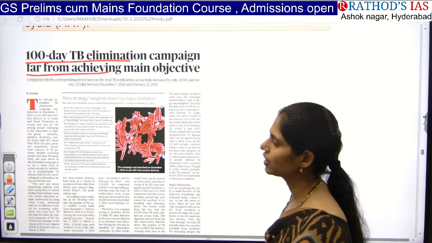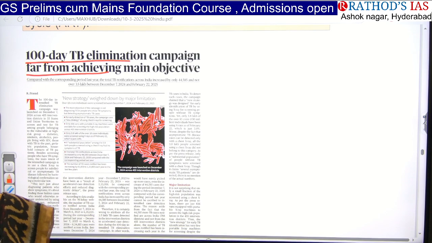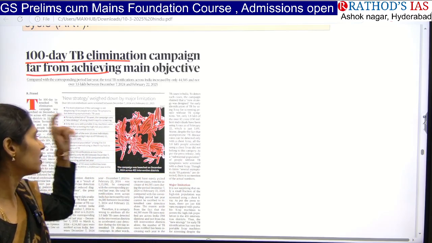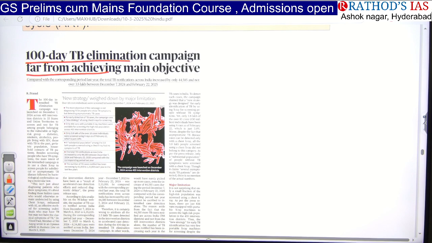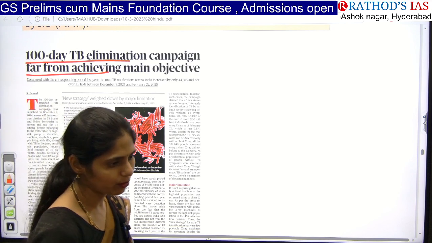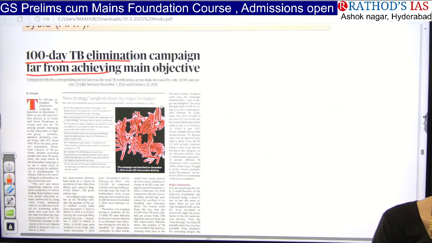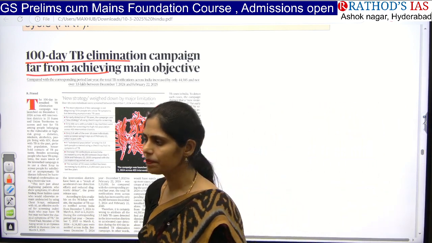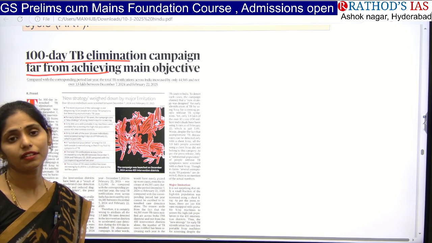It is one of the infectious diseases caused by bacteria, the disease caused by Mycobacterium tuberculosis. This is a rod-shaped bacteria which causes TB. And if you get TB, you have to take a very long, lengthy treatment of antibiotics for 1 year to 1.5 years. And recently we came up with one advancement in TB medication, that is BPAL, a tri-drug regimen.